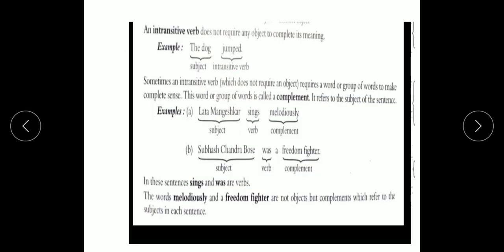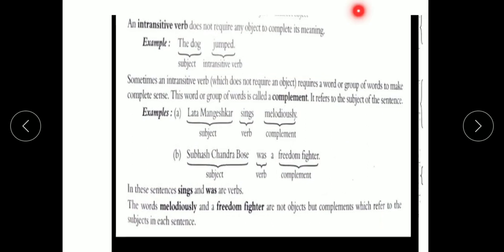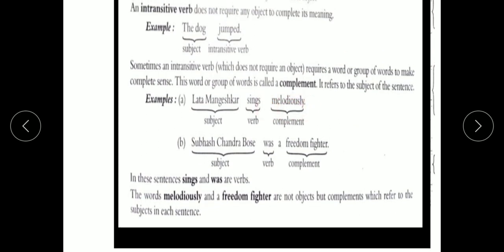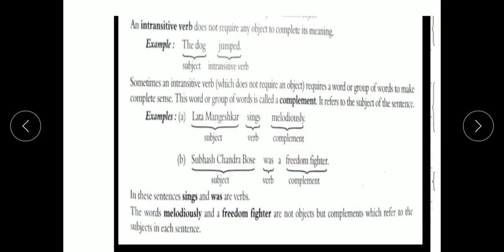An intransitive verb does not require an object to complete its meaning. Like the dog jumped. One example, the dog jumped. Lata Mangeshkar sings. Subhash Chandra Bose was a freedom fighter. Okay, these verbs do not require any object. If we write the dog jumped, how he jumped? Dog jumped high. Lata Mangeshkar sings melodiously. Subhash Chandra Bose was a freedom fighter. Then these words are not objects. These are complements, complement for the verb.